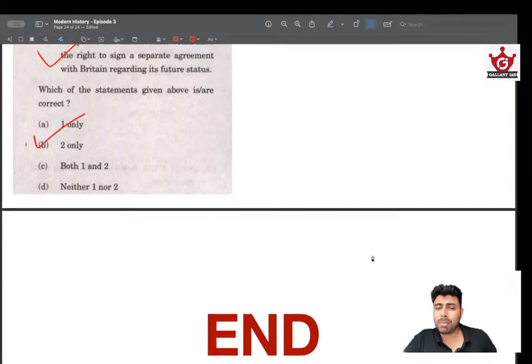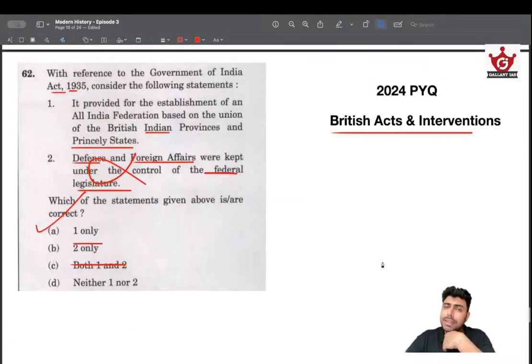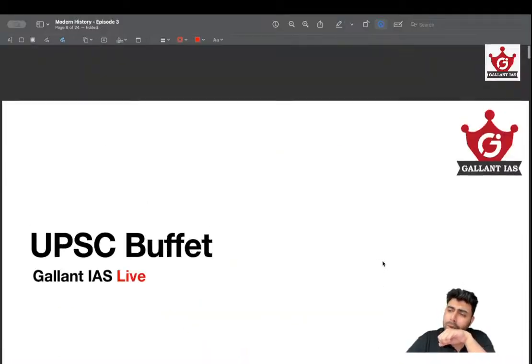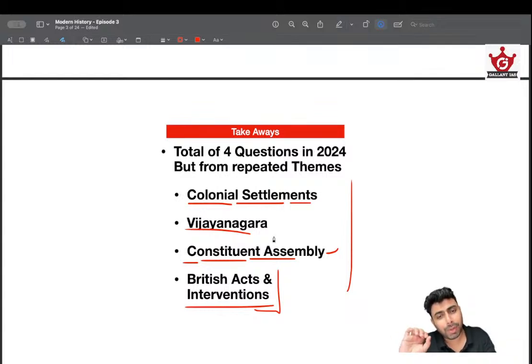So that's all about modern history. I really hope you understand the kind of questions that are being asked. It's mostly boiled down to these four ideas. I'm not saying that these are all comprehensive and you have to study only this much, but the pattern is very clear, very evident, that these four areas are very essential, and you can expect questions from these every year. Irrespective of the kind of questions being asked, you can expect a question from this area.